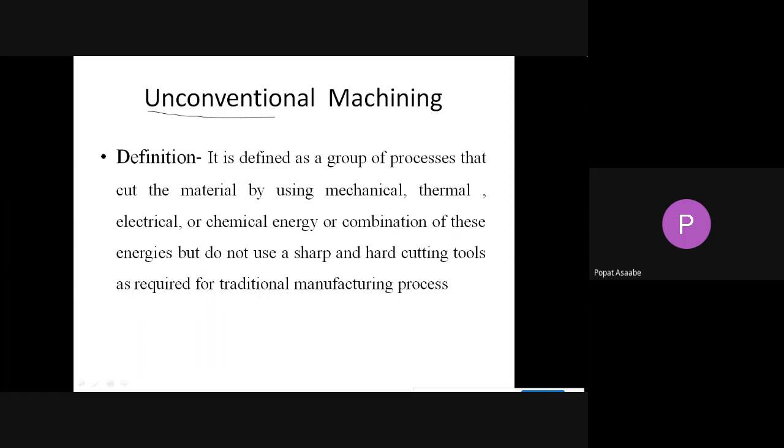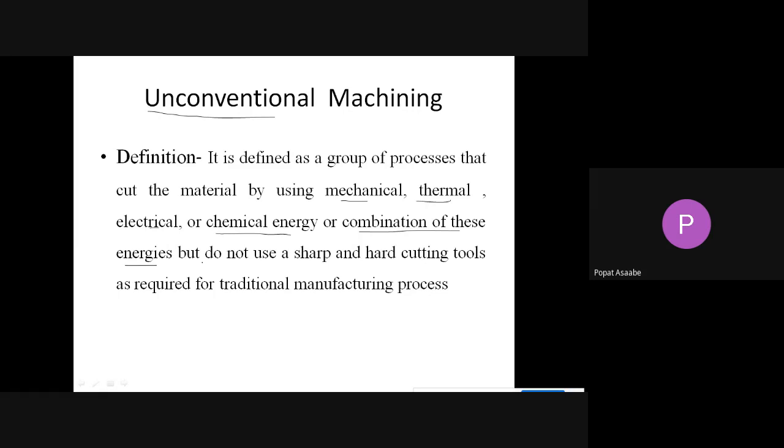A simple definition: unconventional machining is defined as a process we can use to remove material from the workpiece using different types of energy. We can use mechanical energy, thermal energy, electrical energy, chemical energy, or also a combination of these energies.